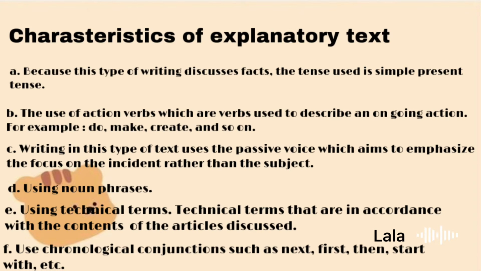Writing in this type of text uses passive voice, which aims to emphasize the focus on the happening rather than the subject. Using noun phrases. Use technical terms. Technical terms are terms that are in accordance with the content the article discusses. Use chronological conjunctions such as next, after, then, start with, and others.